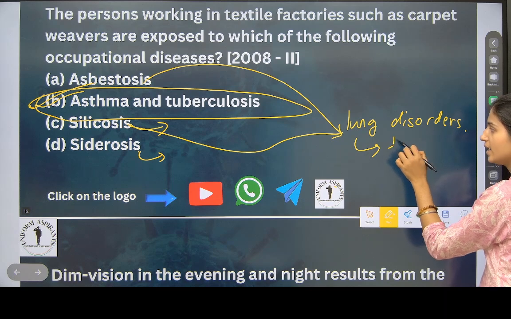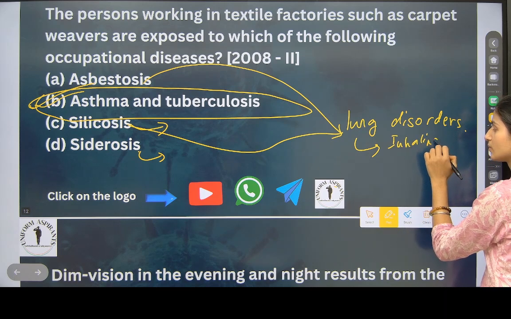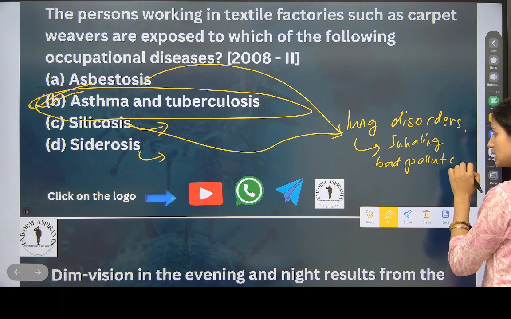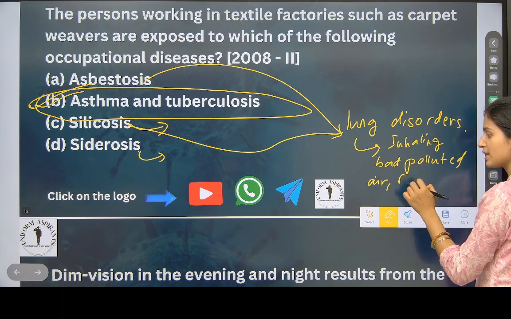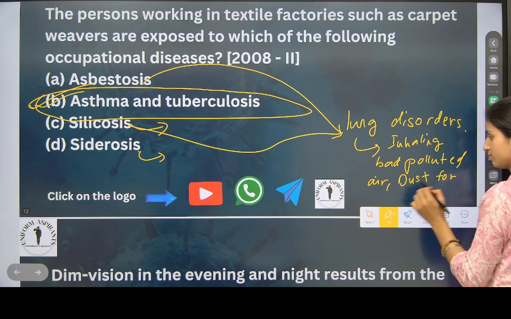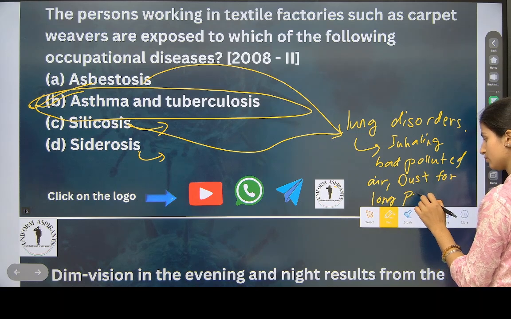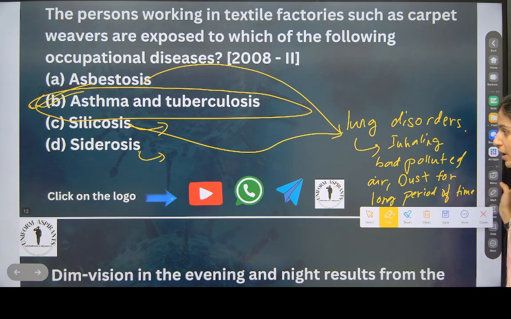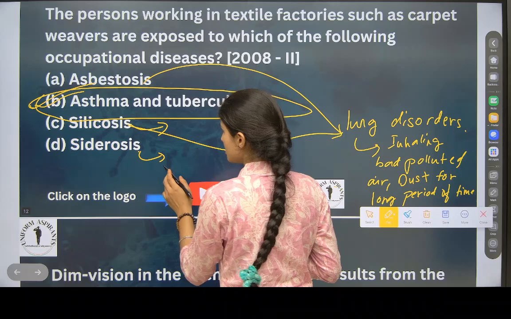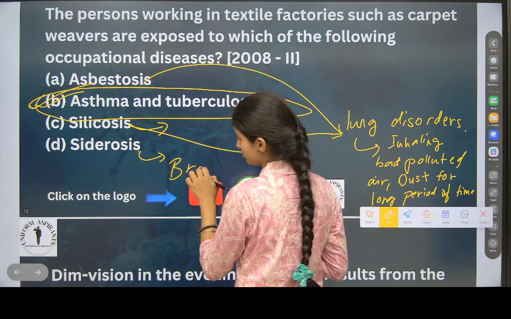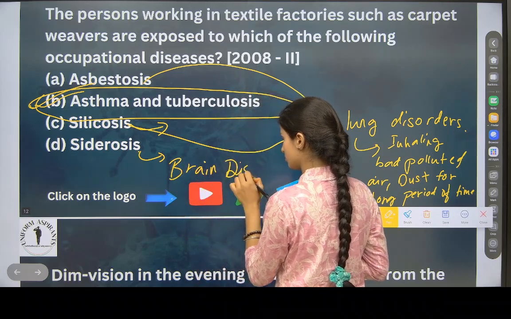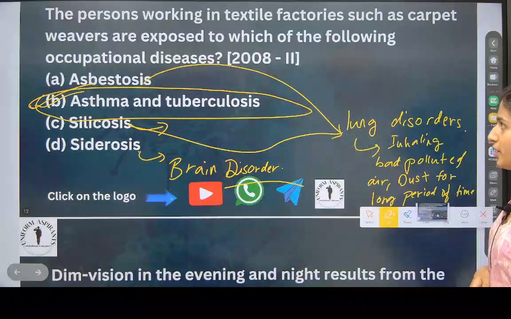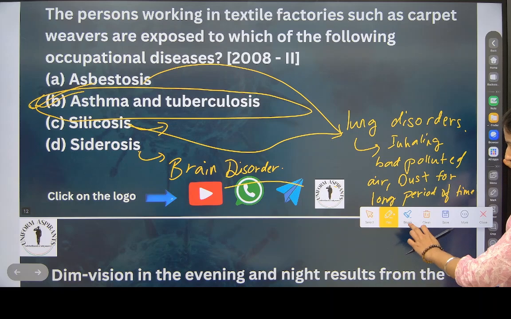Because of inhaling bad or polluted air, or dust, for a long period of time. Okay, what is siderosis? It is a brain disorder. Note this down, everyone.